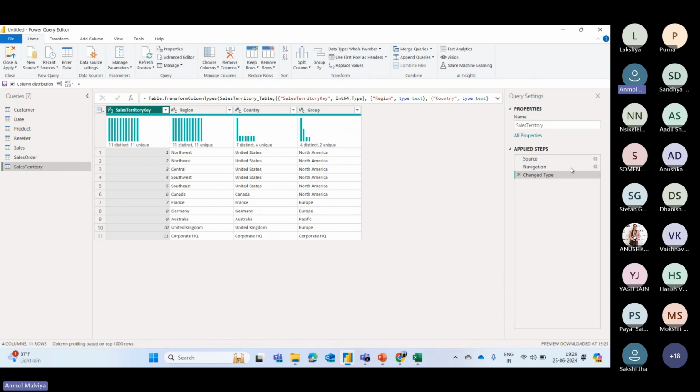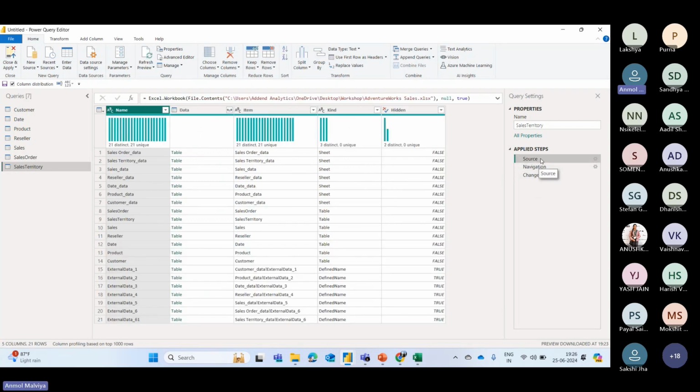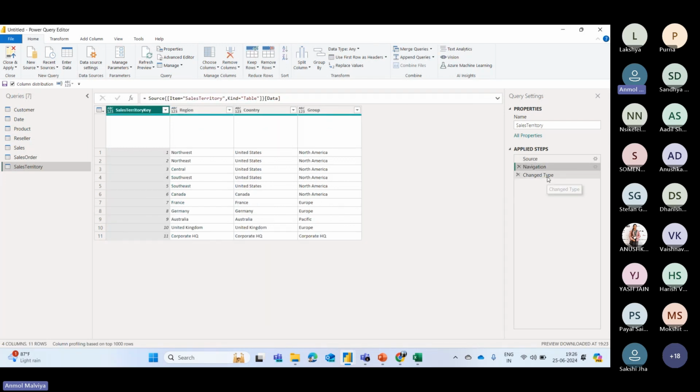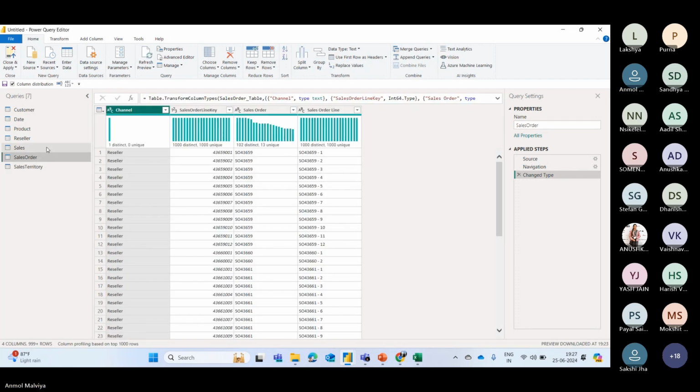And on the right side, you can see the applied steps options. So the control Z will not work here. To undo that things, you have to navigate it here and click on the cancel button, so that if you want to revert back to any transformation. And here you can see some steps are already been performed. So these are the steps, like this has detected the source, then navigated to the sheet, whichever we want, and automatically converted the data type for some of the columns. Like you can see sales territory key, it has defined it as a number. Then for region, it has determined it as a text. Now let's see any other table.